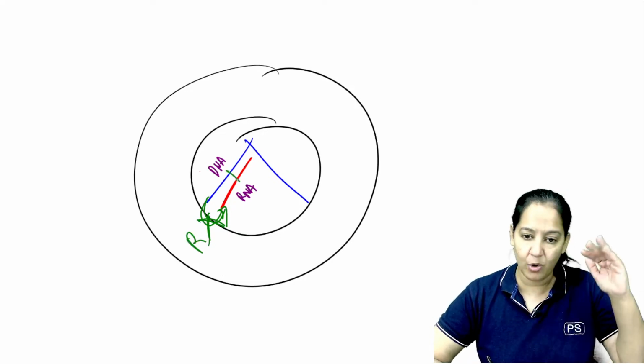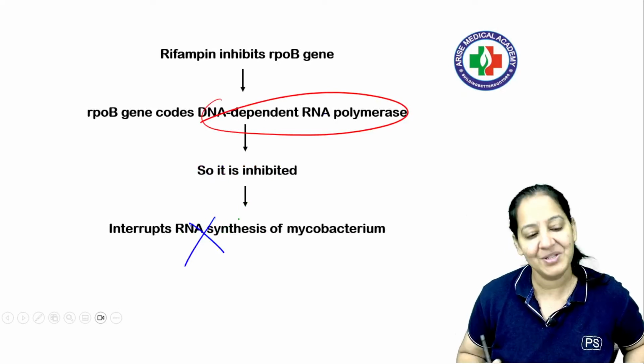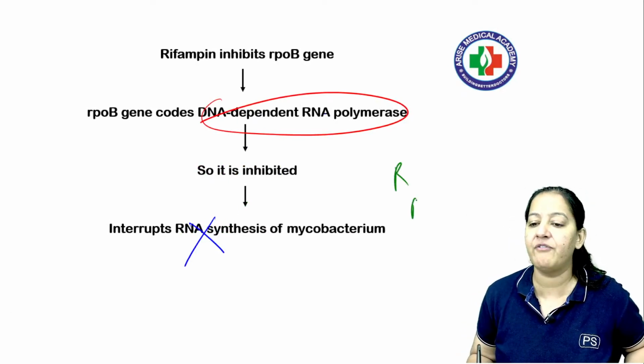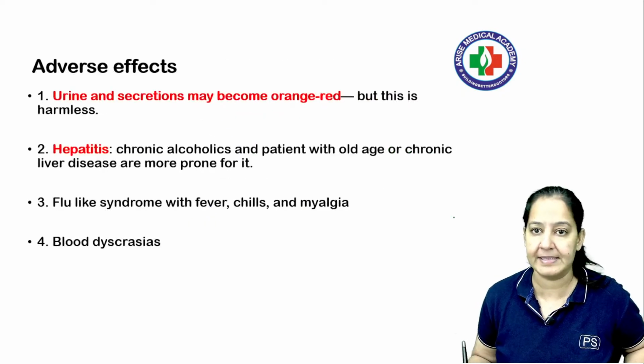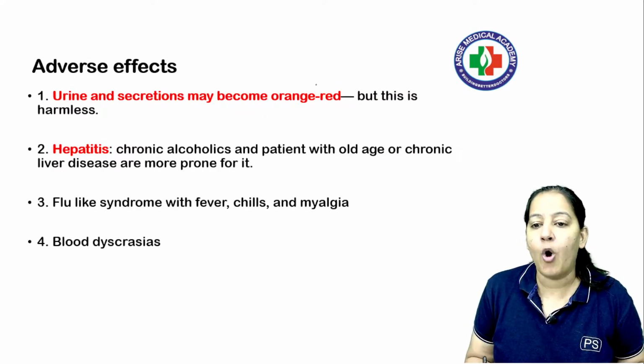So no enzyme, no conversion, no RNA formation. Bacteria will die. It's cidal. So this is the mechanism of action of rifampicin. R for R. Rifampicin inhibits RNA synthesis. Always learn that. Adverse effect very unique, है ना? It gives everything orange color, है ना?